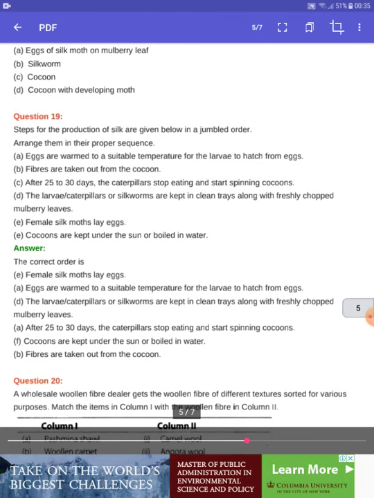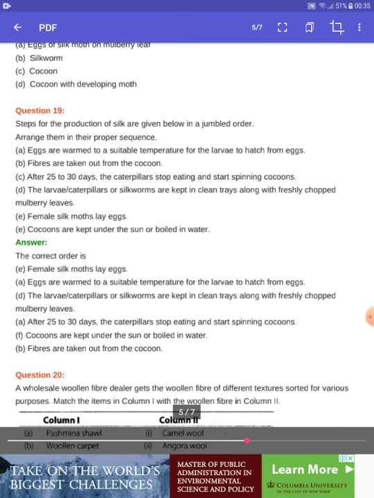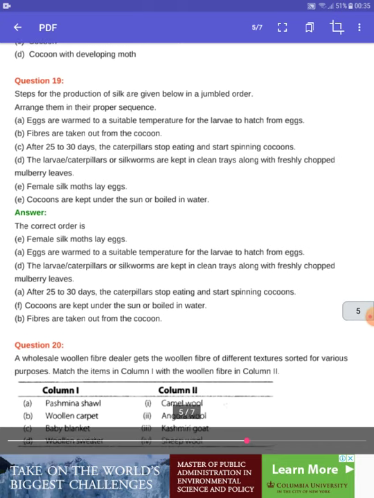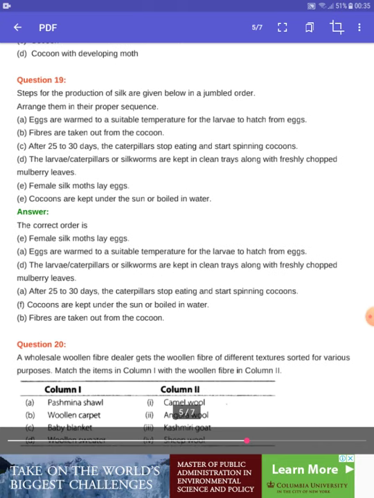The next question, question number 19. Steps for production of silk are given below in a jumbled order. Arrange them in their proper sequence. So eggs are warmed to a suitable temperature for larvae to hatch from eggs. Fibers are taken out from the cocoons after 25 to 30 days. So what we have to do is arrange these sentences into sequence. Third sentence is after 25 to 30 days the caterpillar stops.